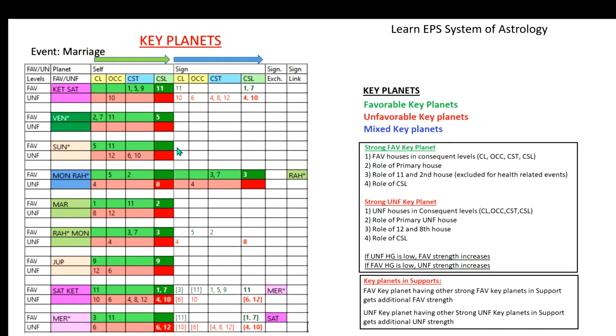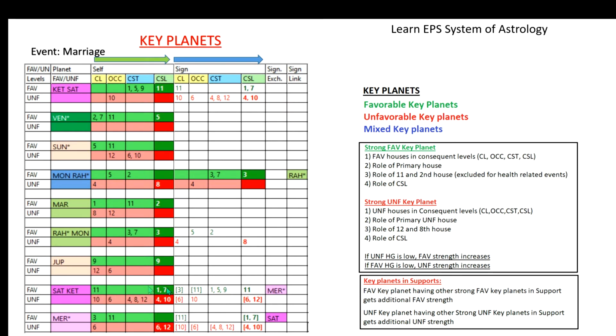That way we can easily identify whether it is a strong favorable key planet, or an unfavorable key planet, or a mixed key planet. For example, what is a mixed key planet? You can look at Saturn: it has got the 11th house, and is 1 and 7 cuspal sublord. It means for the event of marriage, the 7th house is the strong favorable house, being 7th cuspal sublord, and 11th, first cuspal sublord and 11th lord.